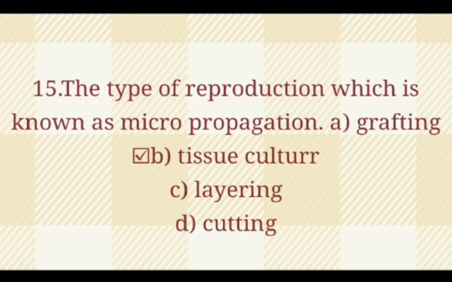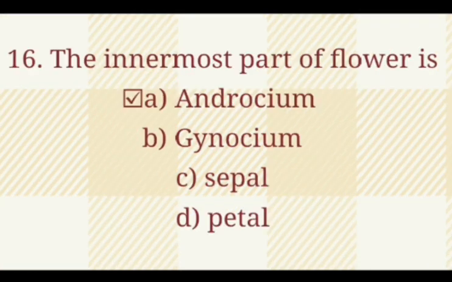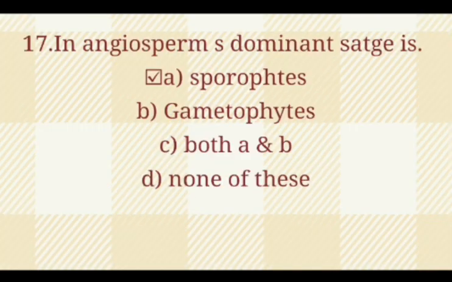MCQs 15. The type of reproduction which is known as micropropagation. Option A, grafting; option B, tissue culture; option C, layering; option D, cutting. So the correct option is tissue culture. MCQ 16. The innermost part of flower is option A, androecium; option B, gynoecium; option C, sepal; option D, petal. So the correct option is androecium.